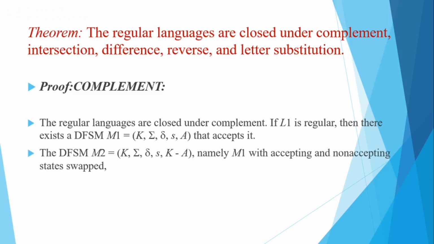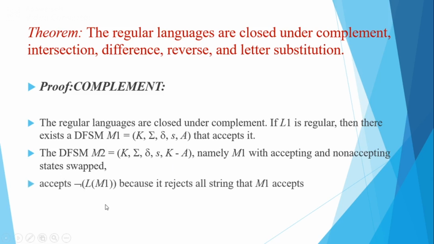The DFSM M2 we can write as K, sigma, delta, s, K minus A, namely M1 with accepting and non-accepting states swapped, because K minus A is the accepting set. Whatever was an accepting state in M1 is a non-accepting state in M2. That means it is the reverse of M1, so it accepts the complement of L of M1 because it rejects all strings that M1 accepts.